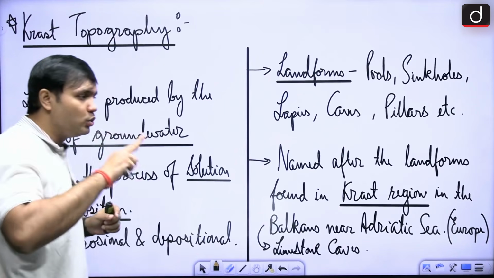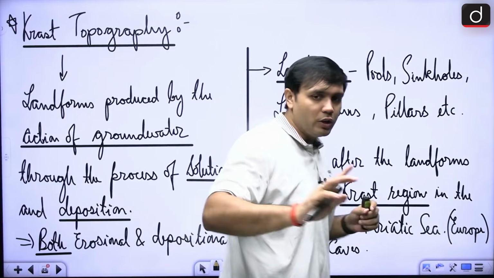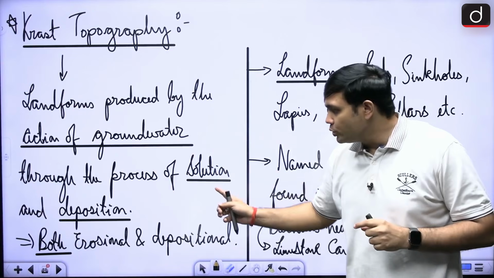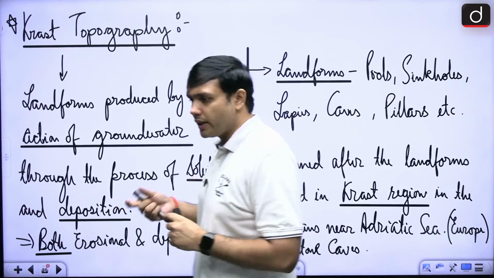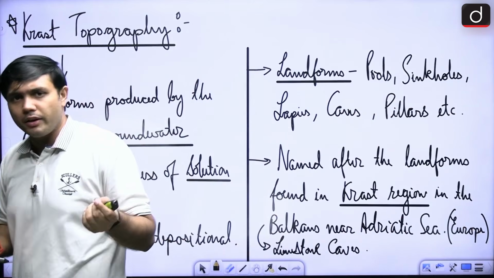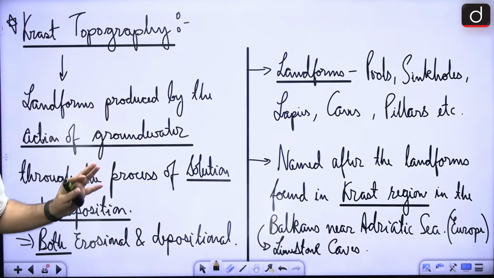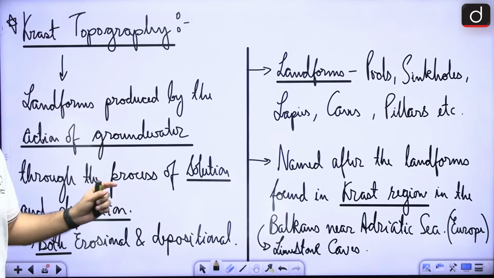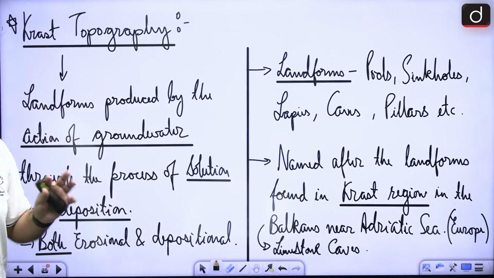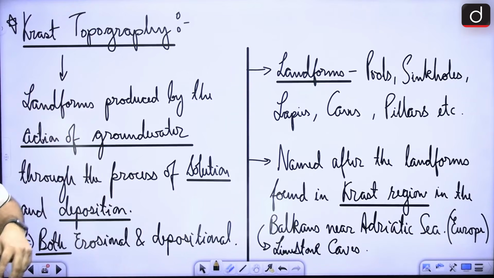And what are the two processes involved here? One process is solution, the other is deposition. In both cases there will be erosional as well as depositional landforms, but this is a very important aspect: Karst topography is about the action of groundwater and the processes involved are solution and deposition. Now, there are different types of landforms that you will see here.